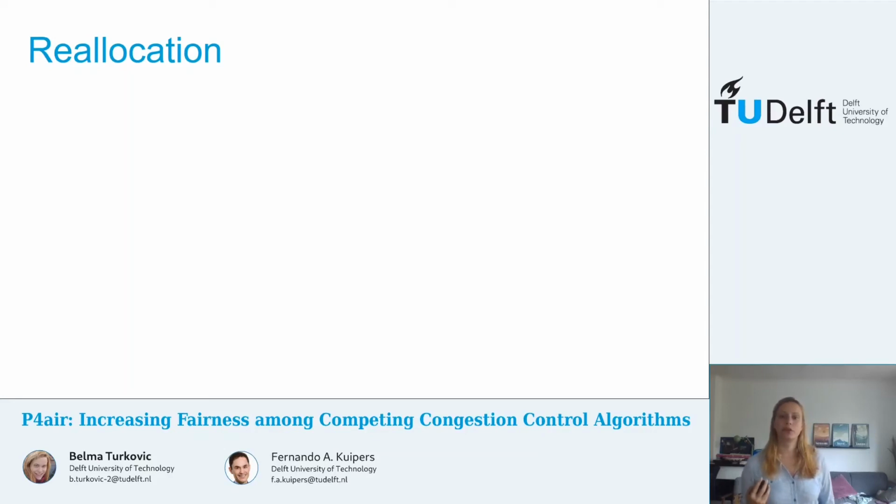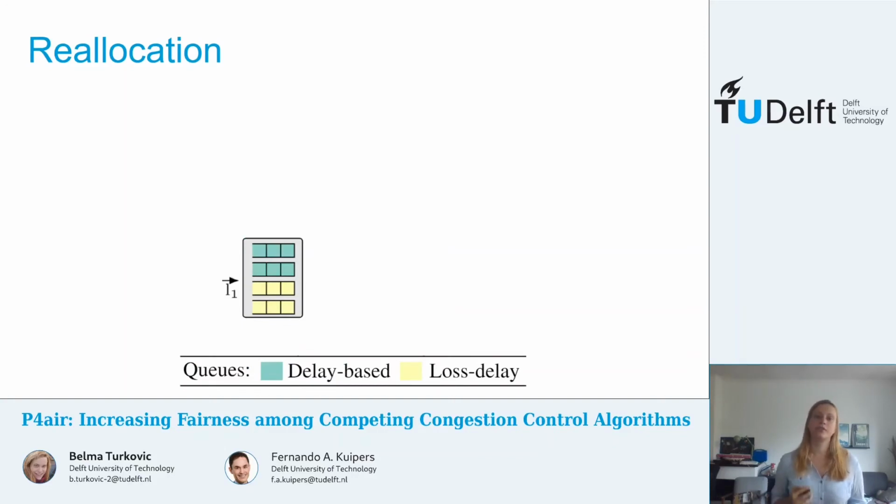Here I'm only going to explain the basic idea on a simple example with just two groups that we see here: the delay-based and loss delay group. To classify all flows belonging to the delay-based group together and all flows belonging to the loss delay group together, we must calculate the parameter L1, the border between these groups.